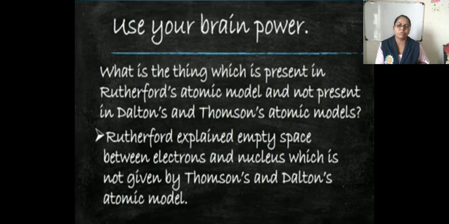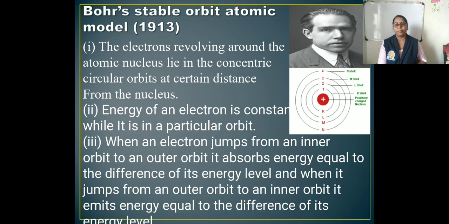Here are some questions on the basis of those atomic theories. Now, the next atomic theory is Bohr's stable orbit atomic model. In the year 1913, Danish scientist Niels Bohr explained the stability of the atom by putting forth the stable orbit atomic model. Orbit means what he gives is an orbit.